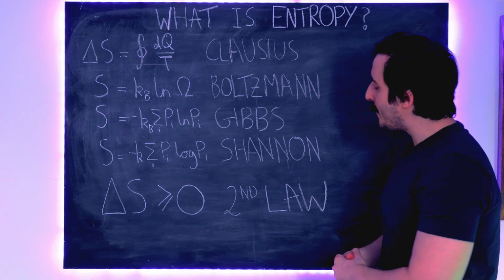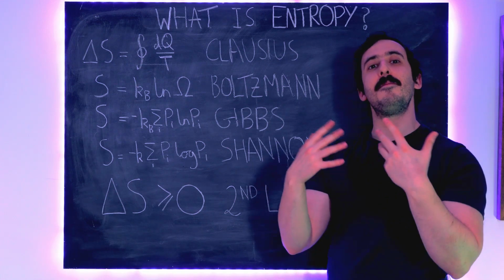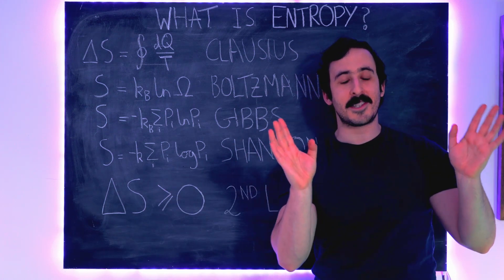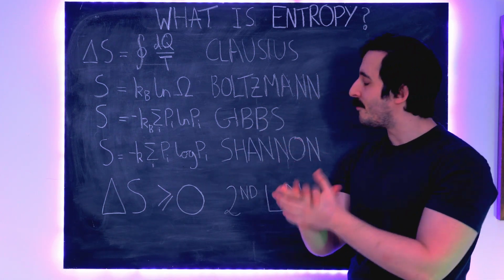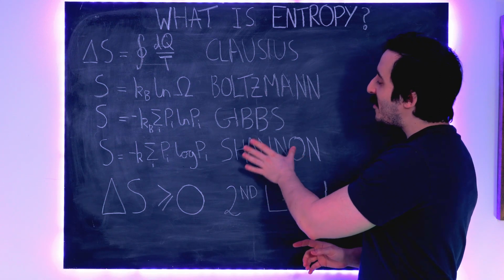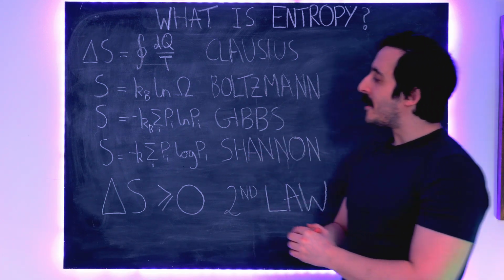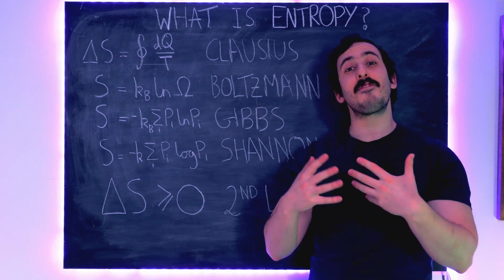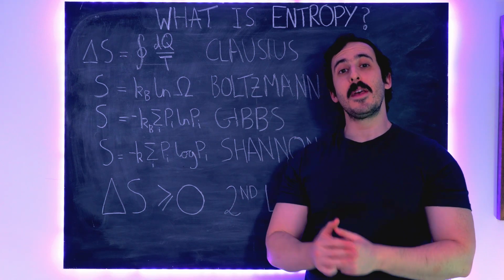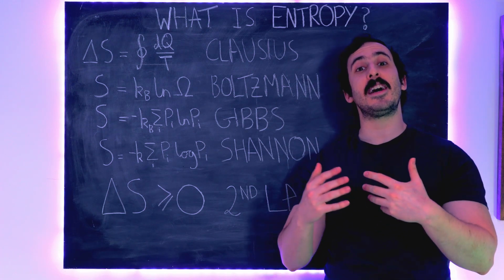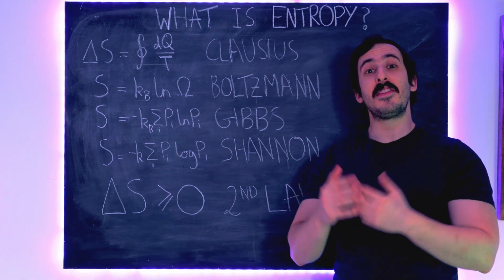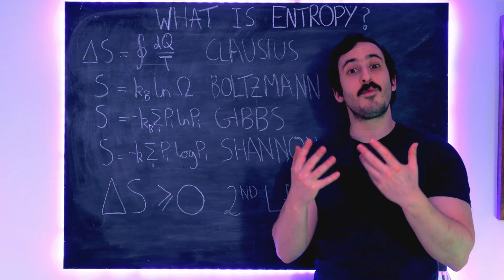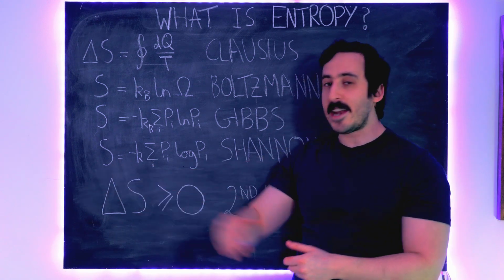And then finally, we started from information theory. So an entirely different branch of physics, not thermal physics or statistical physics, but information physics. And that's when we derived the Shannon entropy. And the Shannon entropy, we found, was equal to the average information content of our system. So when we find out something new about our system, the greater the surprise, the greater the information content of what we found out, then the greater the entropy.